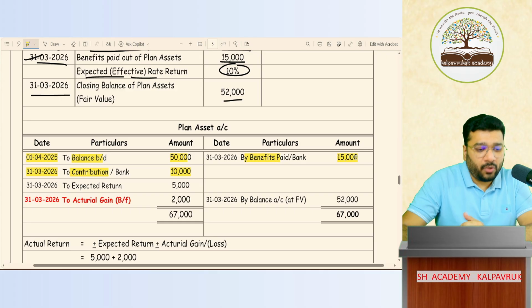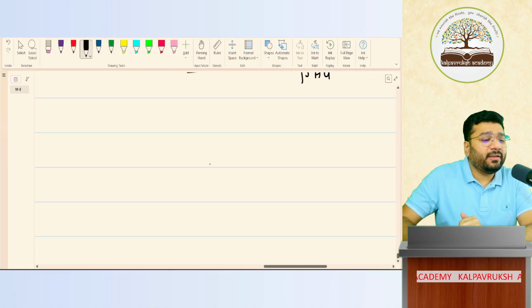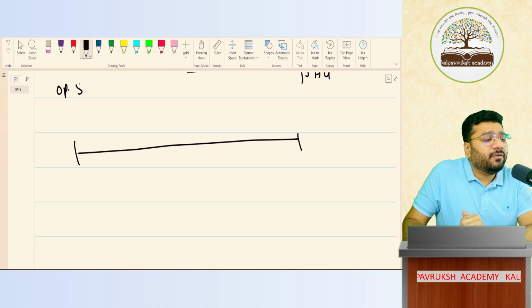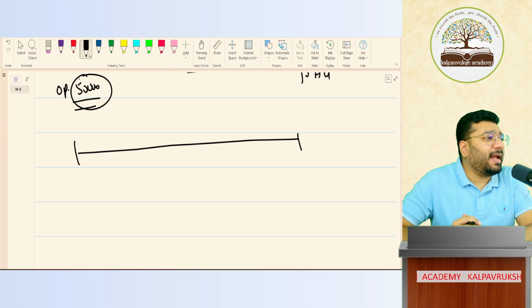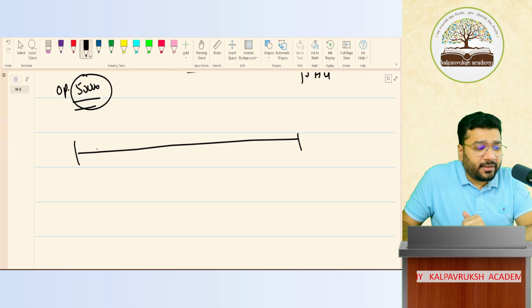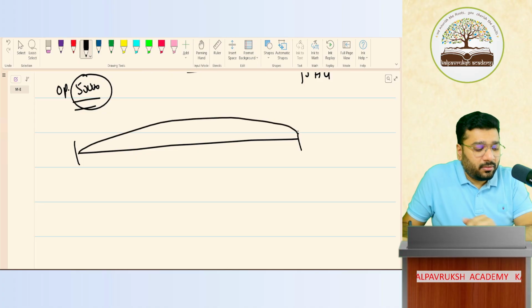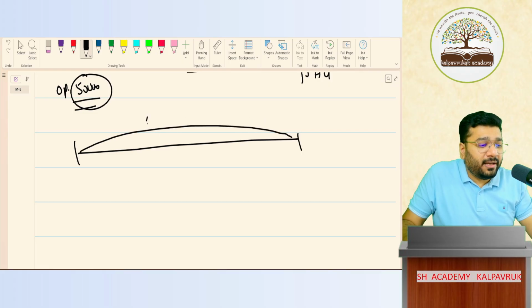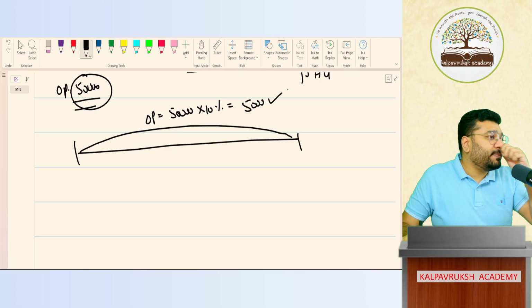Done? Now, sir, how do we calculate the expected return? Same calculation. First, talk about opening balance. How much is opening balance? 50,000. My simple question to all of you: was this amount invested in the plan investment throughout the year or not? Throughout the year, yes. So on opening balance 50,000 for the entire year, 10% we have to calculate, which is 5,000. Yes or no? This is my expected return.